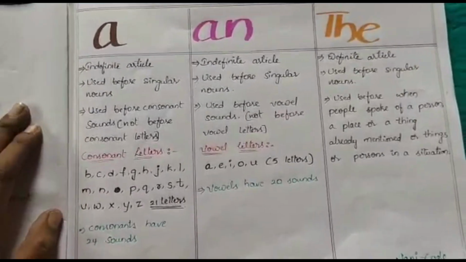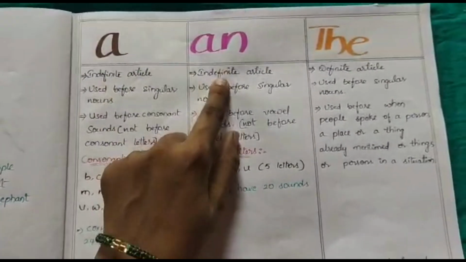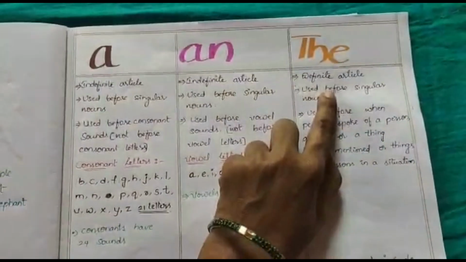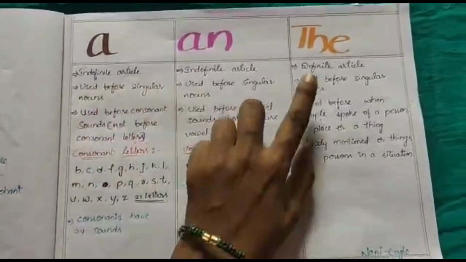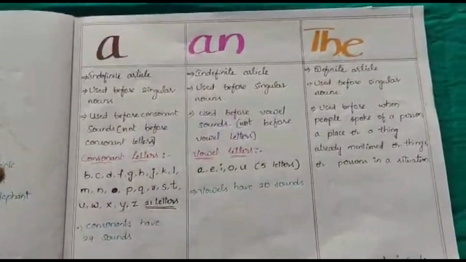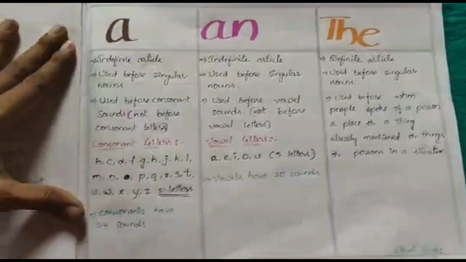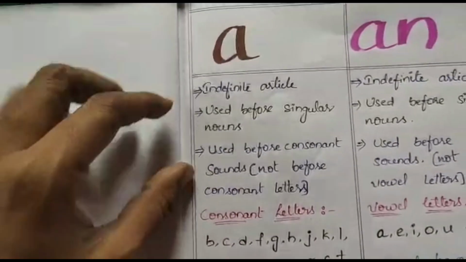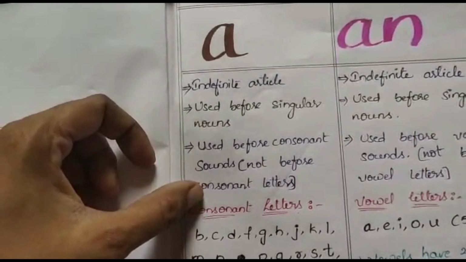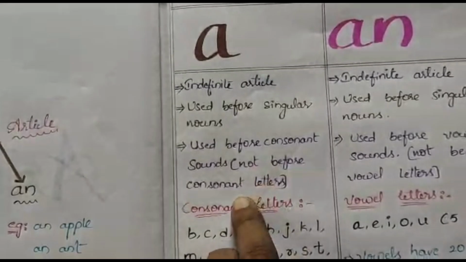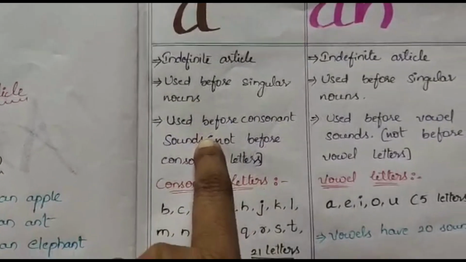This is the brief clarification about a, an and the. A and an are indefinite articles and the is a definite article. Remember, all the articles, whether it is a, an or the, we use before singular nouns. Then go to a. Article a is used before consonant sounds, not before consonant letters. Remember this: not before consonant letters. We have to focus on consonant sounds only.